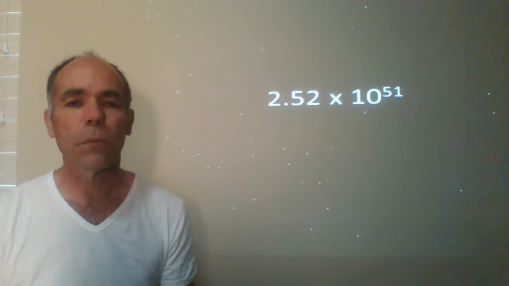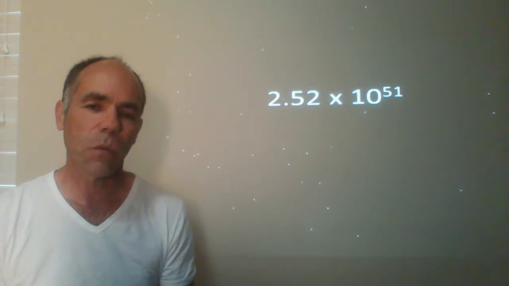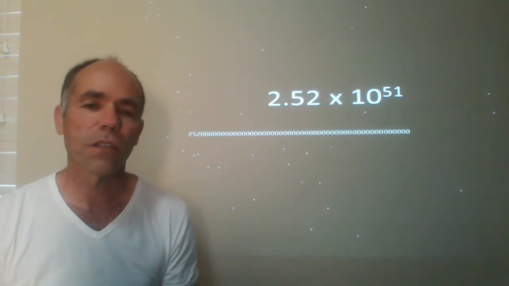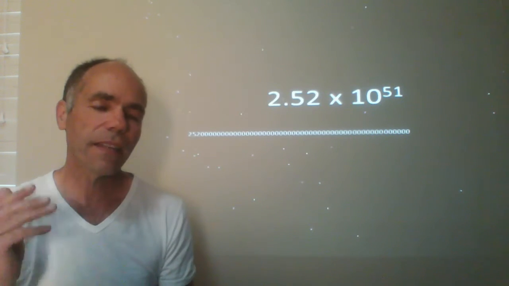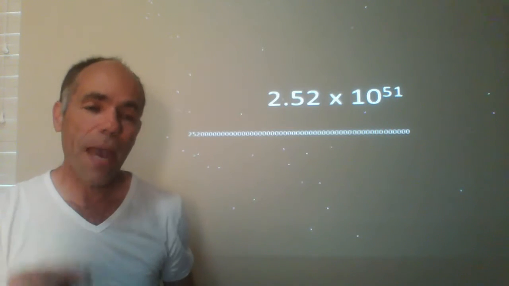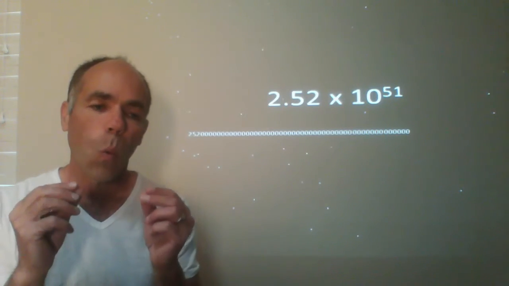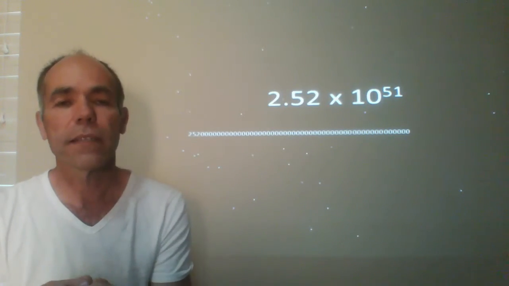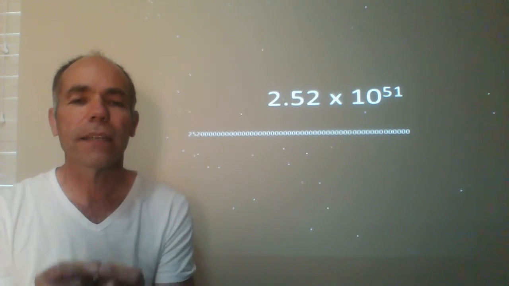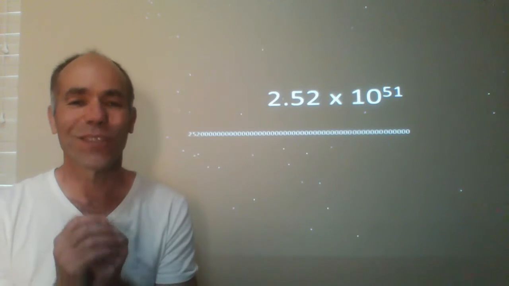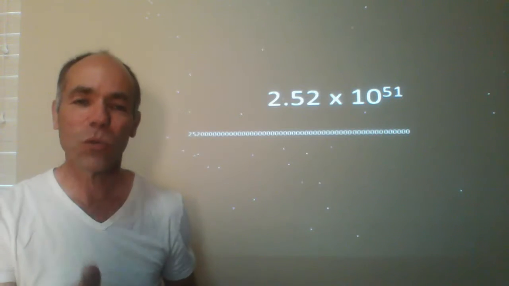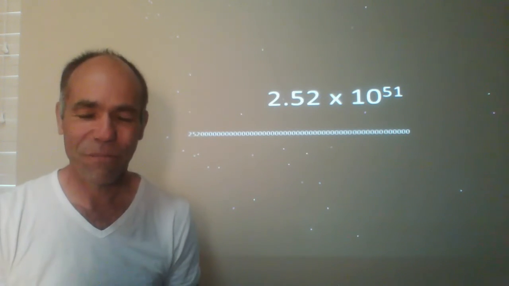And you come up with this number, 2.52 times 10 to the 51, and we write it out. It sort of looks like this, 252 with 49 more zeros. And what that number really represents is, imagine if you could produce 1 trillion tweets every second on every planet in the known universe for 10 billion years. That's how many tweets you could make.